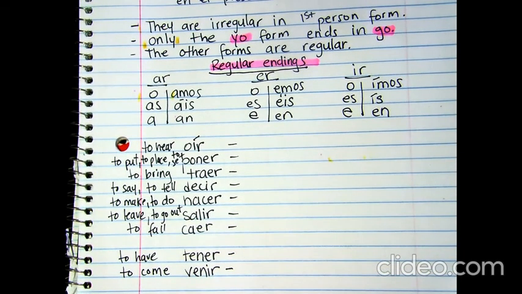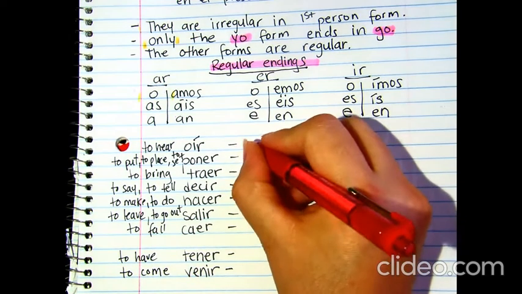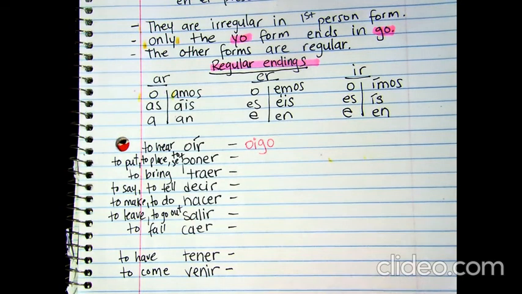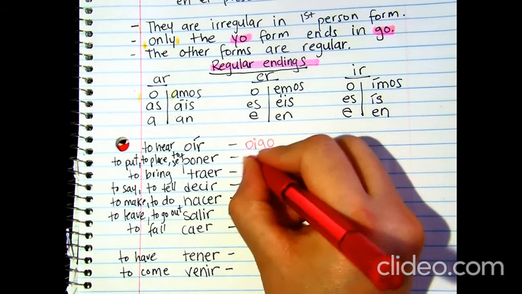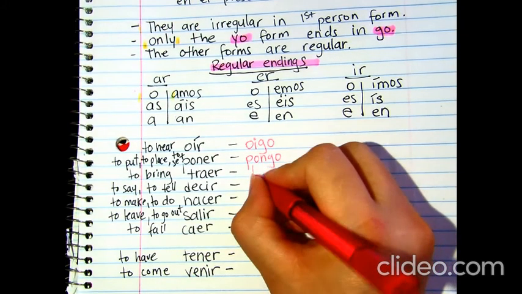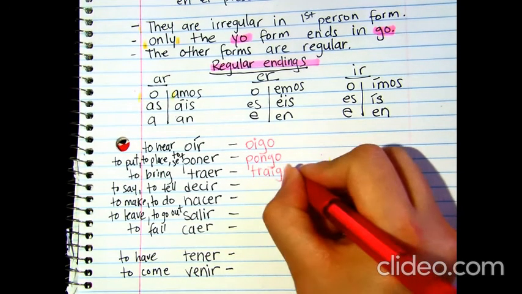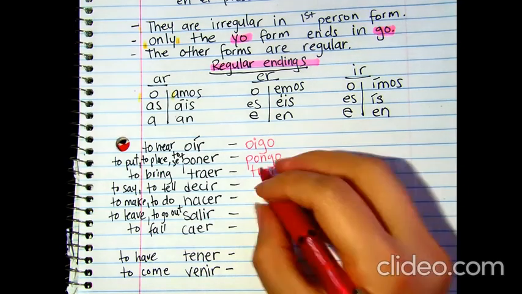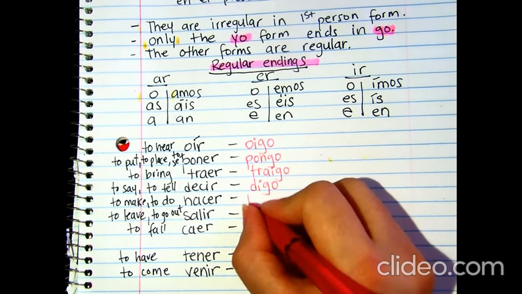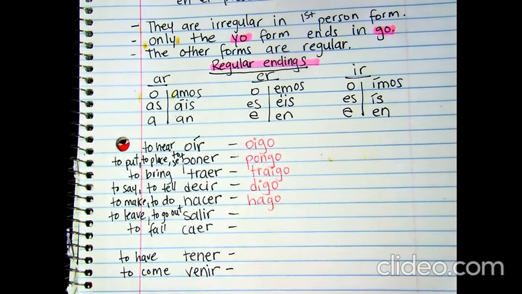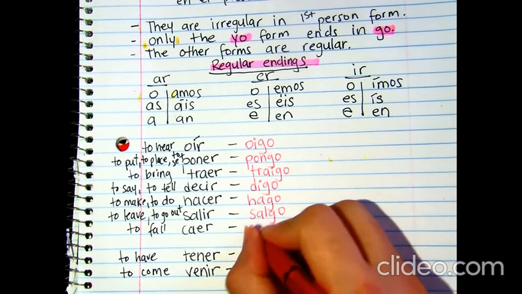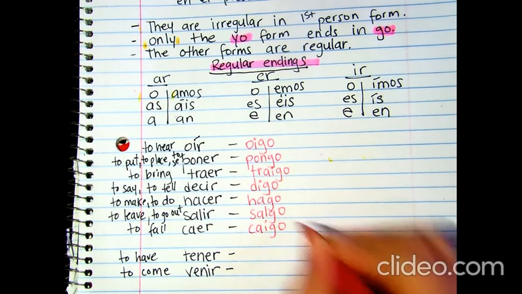So, what are the forms? Oír, oigo. These are the first persons. Poner, pongo. Traer, traigo. Decir, digo. Hacer, hago. Salir, salgo. Caer, caigo.